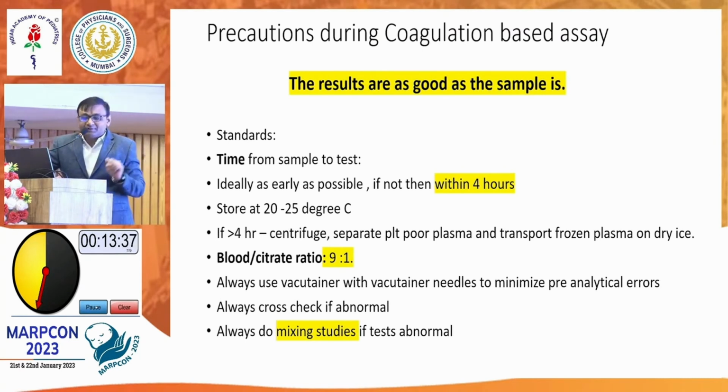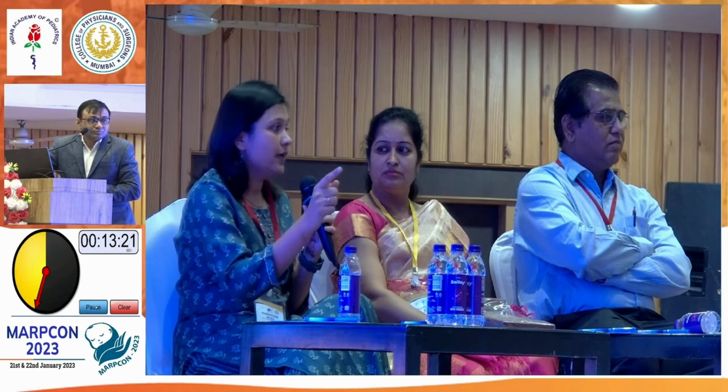And what is that mixing study? Can you just highlight it? So now if your results are abnormal, as I mentioned earlier, if your results are abnormal, then first you repeat the test. First you see whether the sampling error was there, transportation error was there, machine error was there. Now everything is concluded, still results are abnormal. Then there are two things.